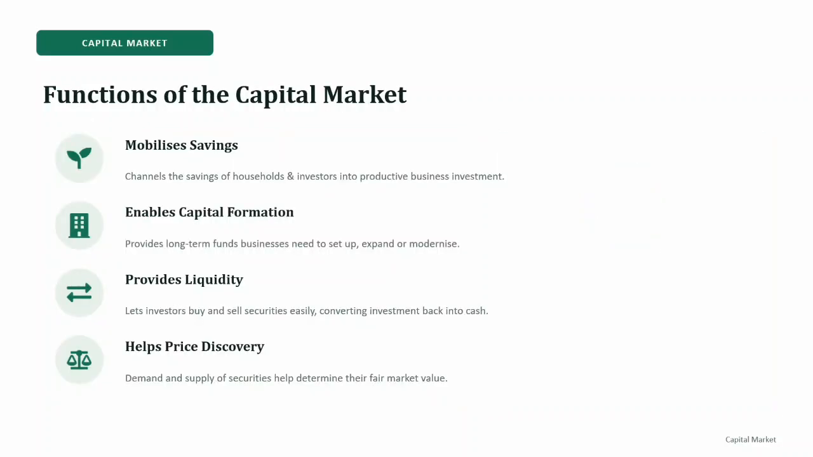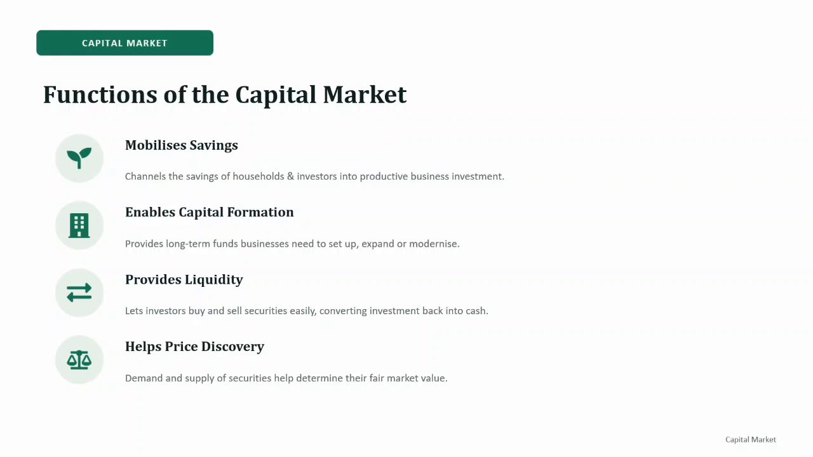Now quickly let's understand the functions. Capital market mobilizes savings. That is, people having savings, instead of keeping all their money idle, can invest it in securities. So, savings are channeled towards business and productive investment. It enables capital formation. Businesses need money to set up, expand, or modernize. The capital market helps them get long-term funds.